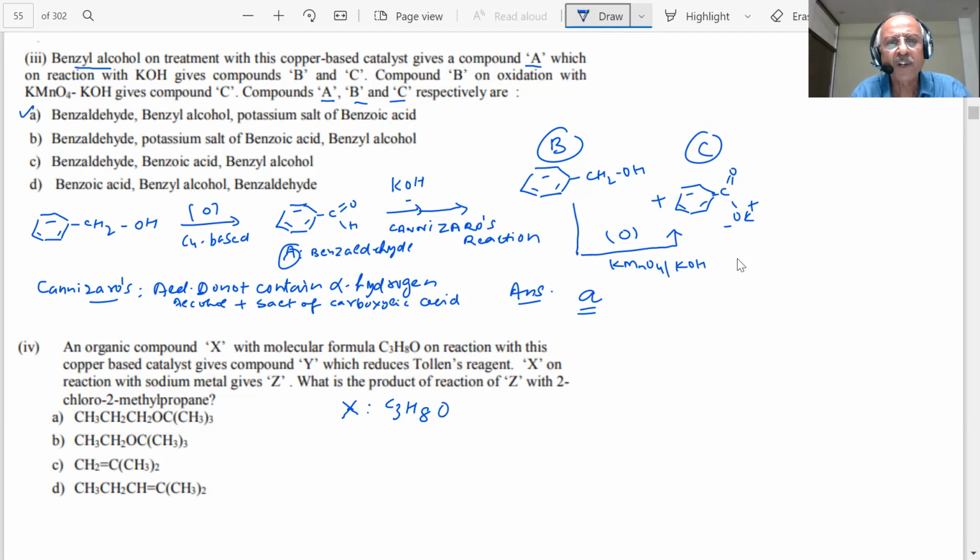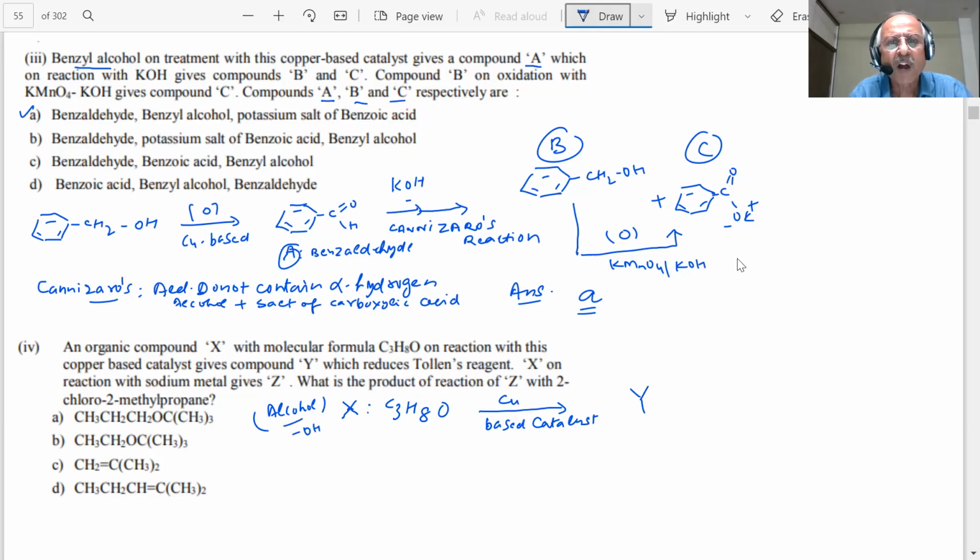On reaction with a copper based catalyst gives a compound Y, students. Copper based catalyst reaction, what is that? This must be an alcohol. That means it is an alcohol, students. It is being oxidized. It has an OH group.